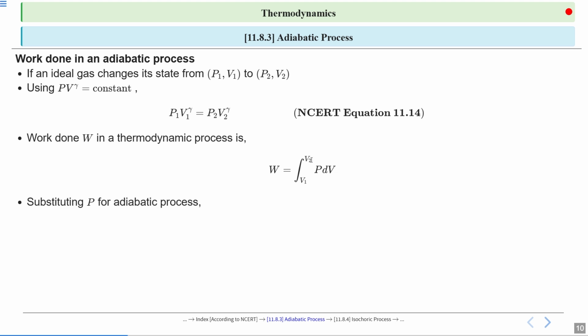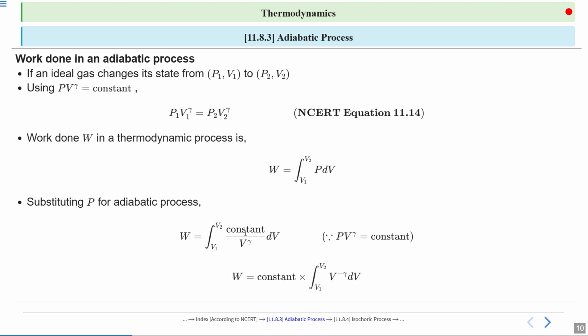So substituting the value of P for the adiabatic process, it will be W equal to integration from V1 to V2 of constant divided by V^gamma dV, because we know PV^gamma equal to constant. Here the constant comes outside, so W equal to constant into integration from V1 to V2 of V raised to the power minus gamma dV. This expression comes from the above expression.